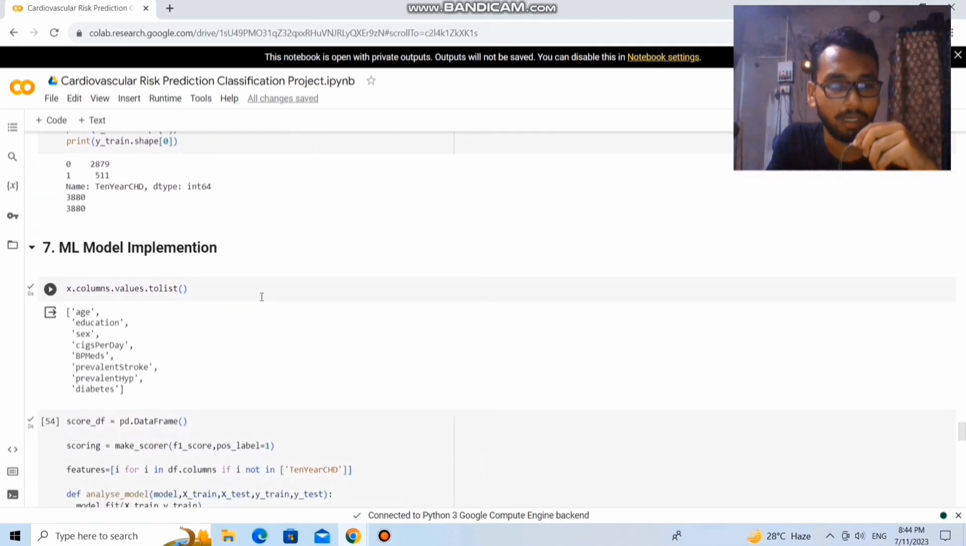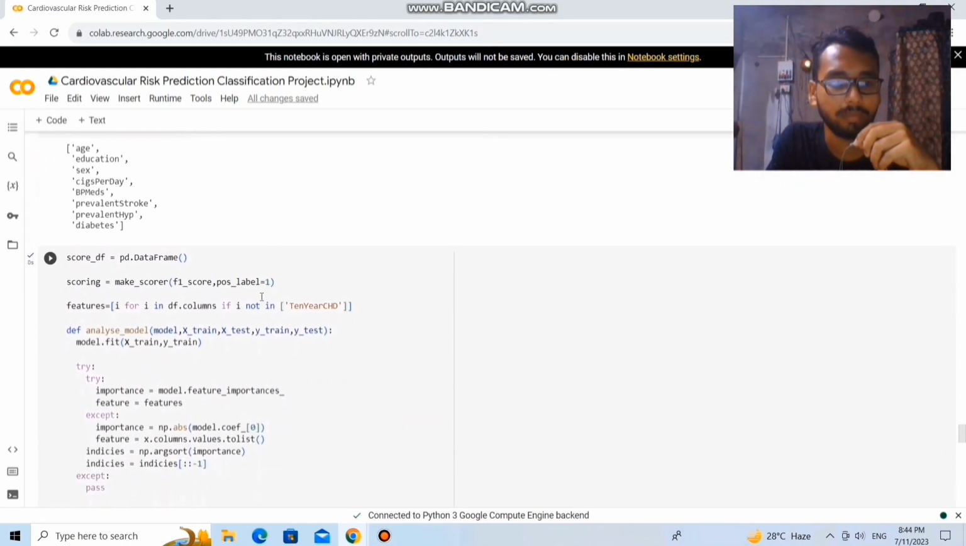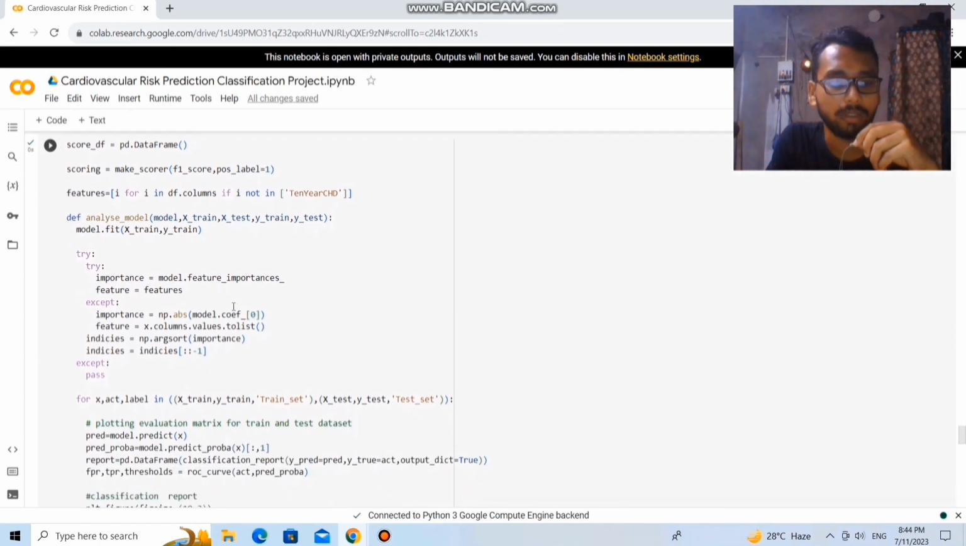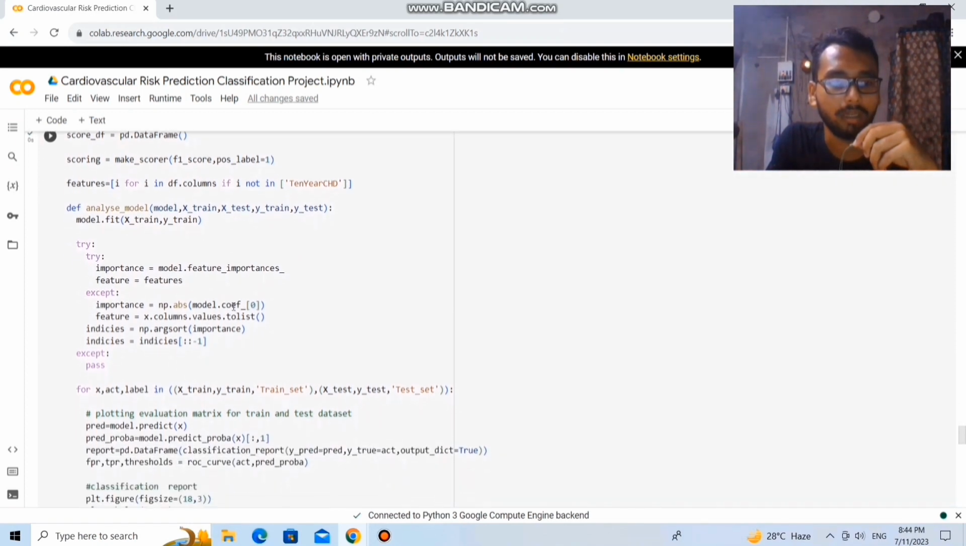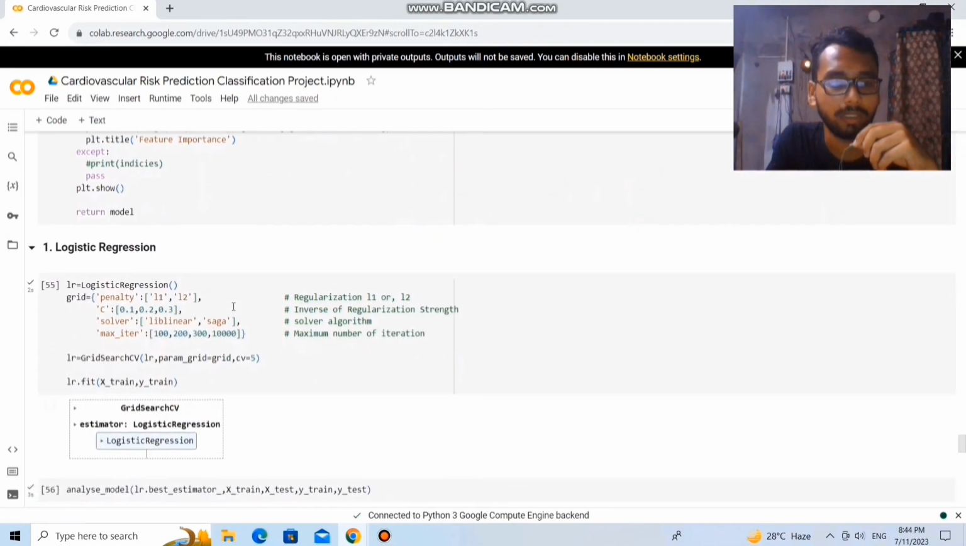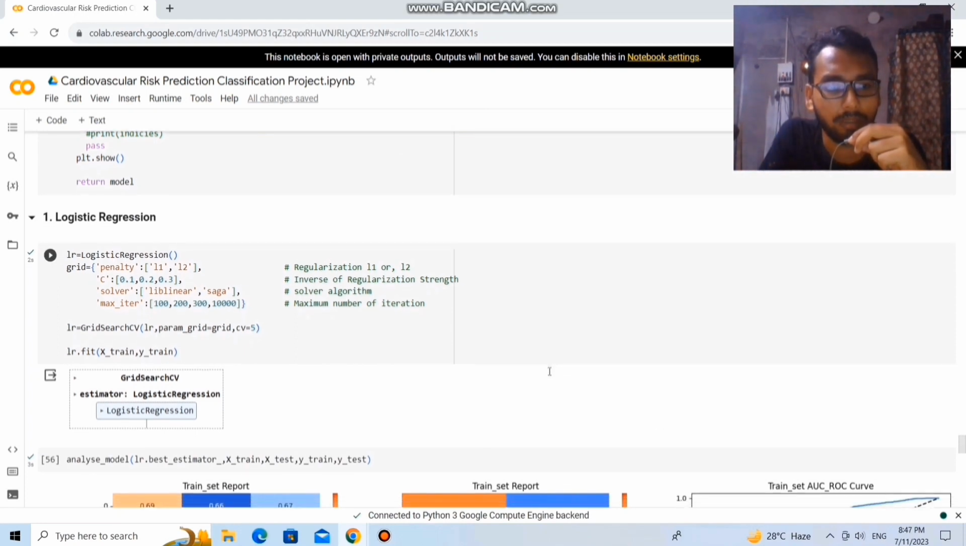So next is the machine learning model implementation. For the model implementation, first I created a function to analyze the model and its efficiency and accuracy. First is the logistic regression model. For logistic regression, I created a grid for the cross validation and hyperparameter tuning.